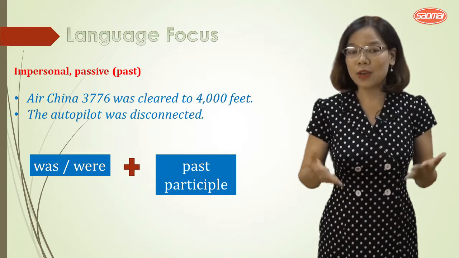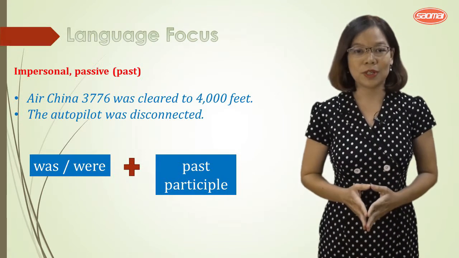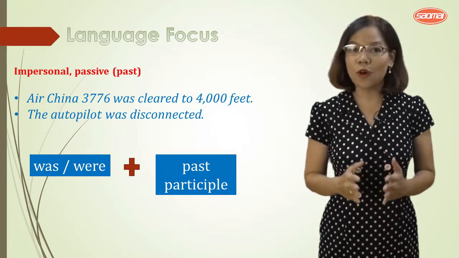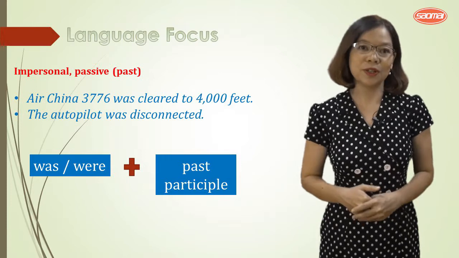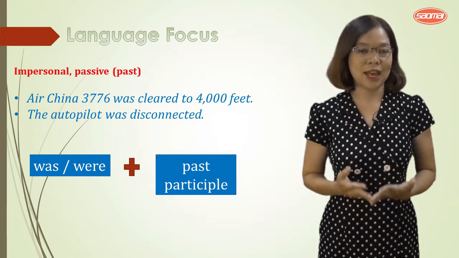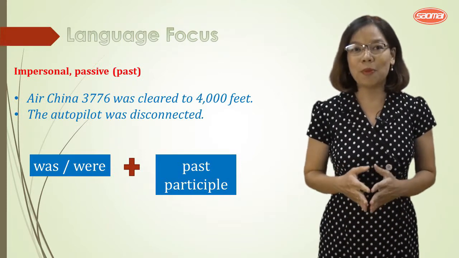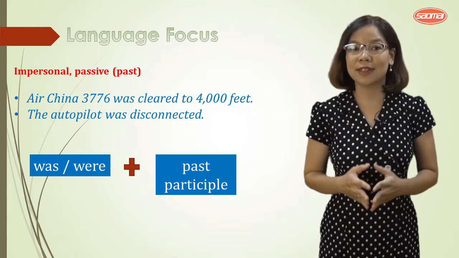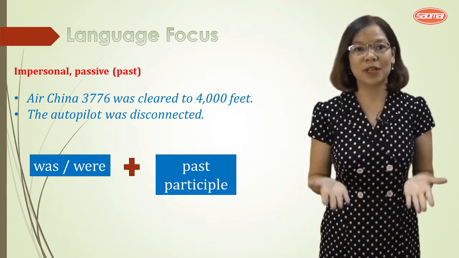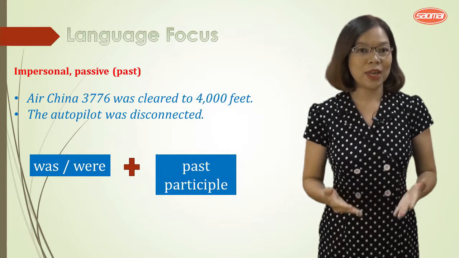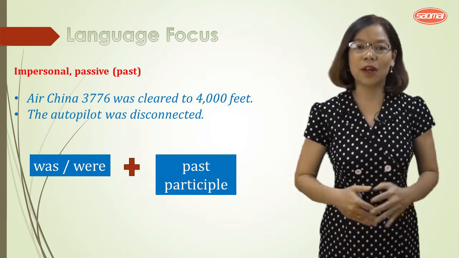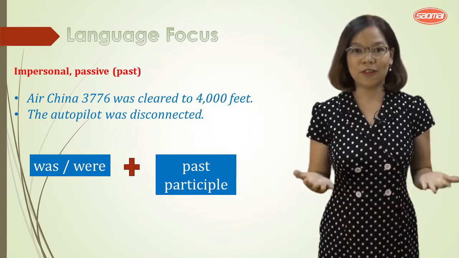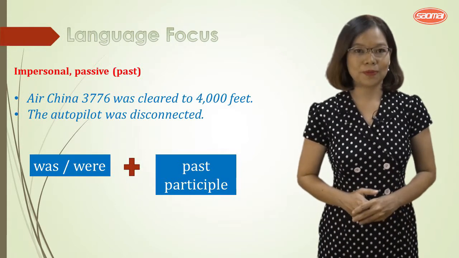And when do we use the passive voice? When we want to focus on the events rather than on the person who performs the action. Our purpose is to make the sentences less personal. And we have the structure was and were plus the verb past participle.